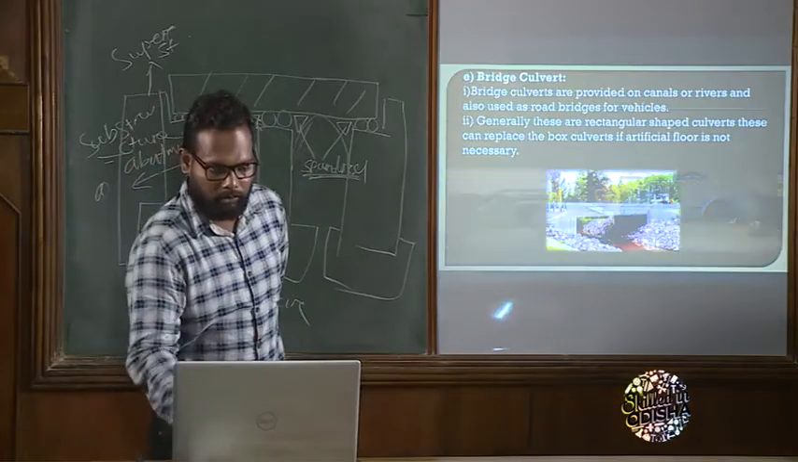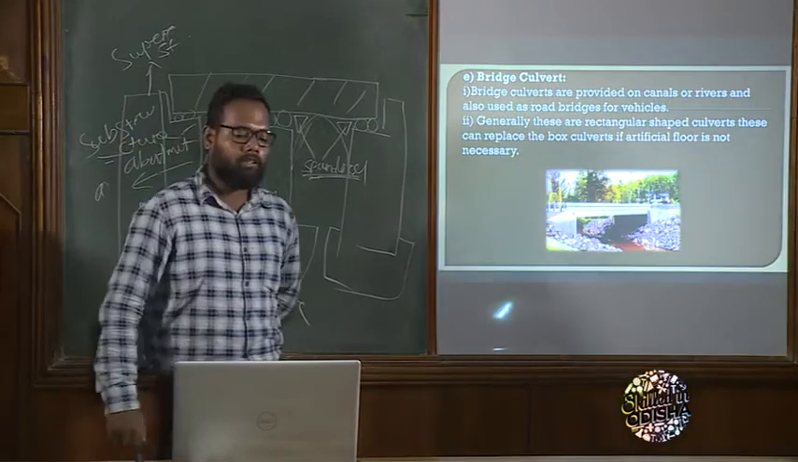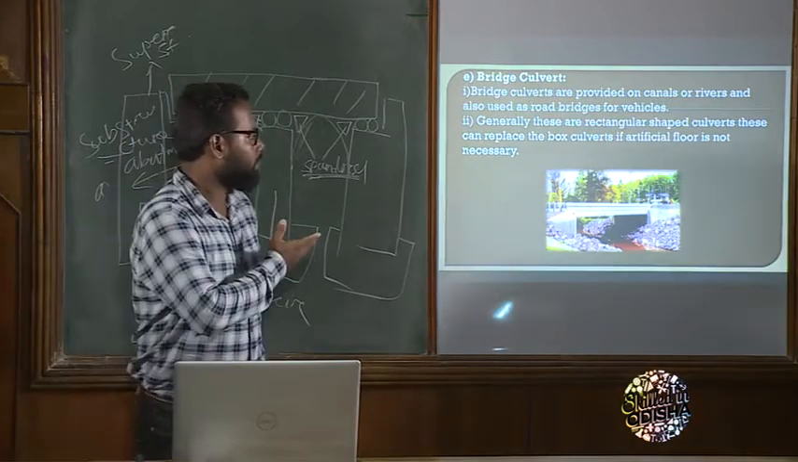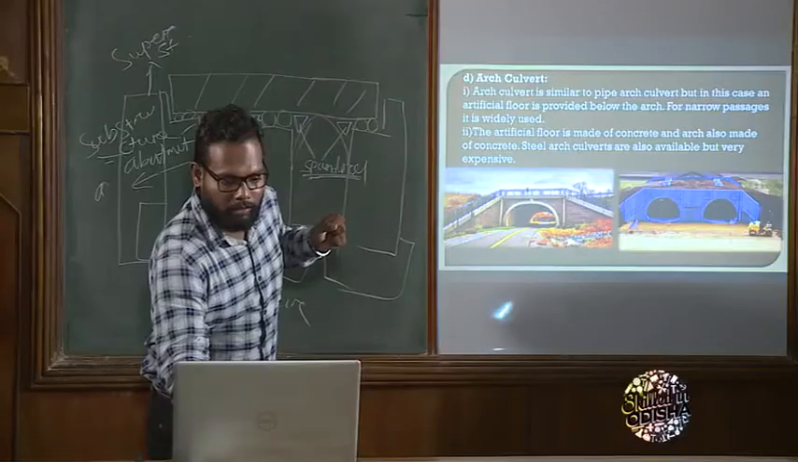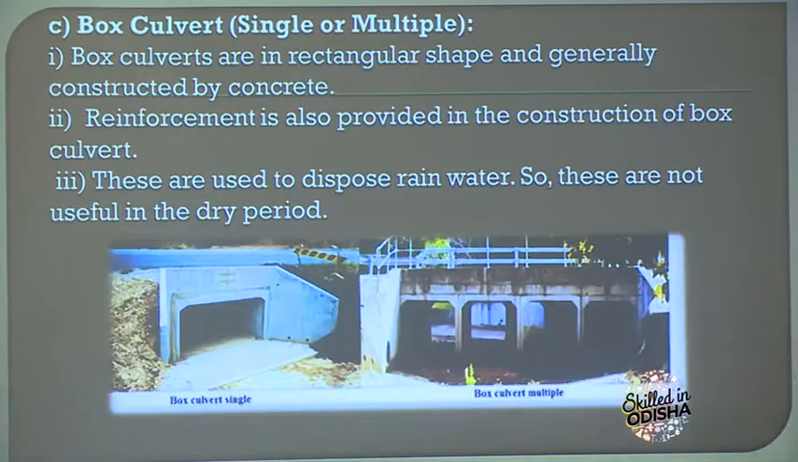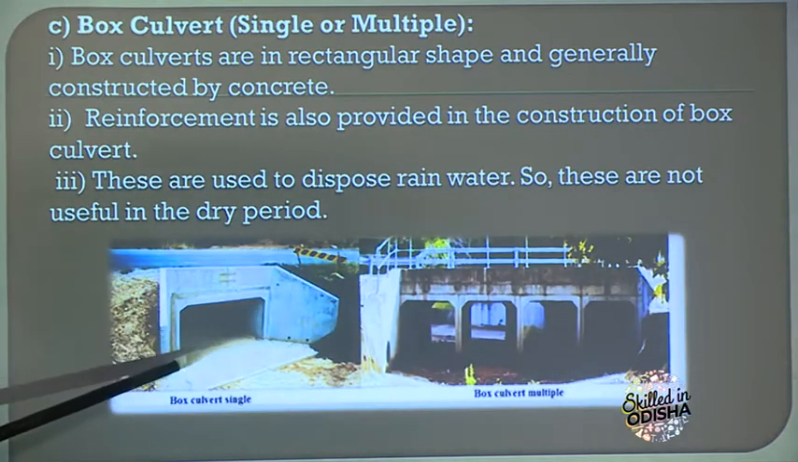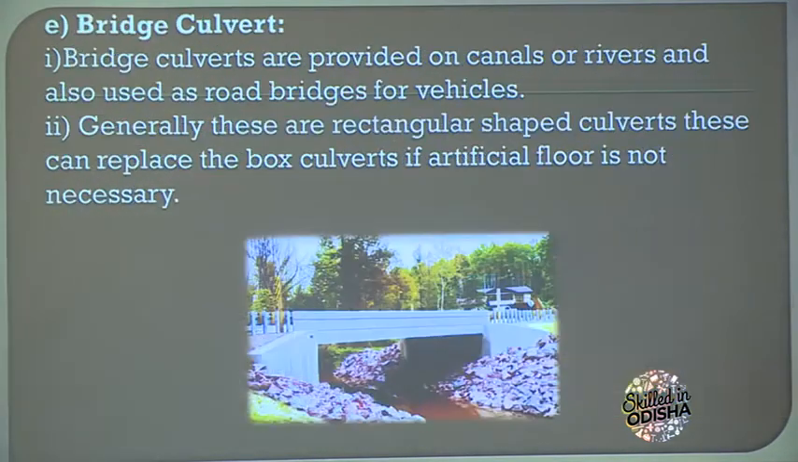Okay, so now come to the bridge culvert. Look at this diagram. It is a bridge culvert. It can replace the box culvert. Let me show you the diagram of box culvert. It is a box culvert. Here the difference between box culvert and bridge culvert is that there is an artificial flooring below the bridge culvert, so we can replace box culvert with bridge culvert if we don't need any artificial flooring.